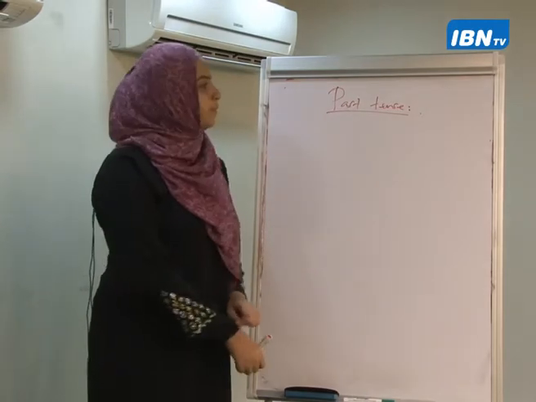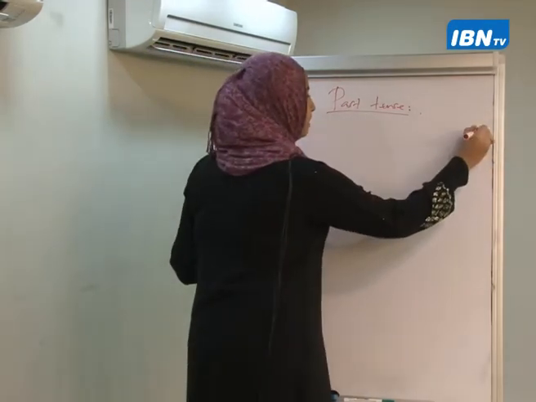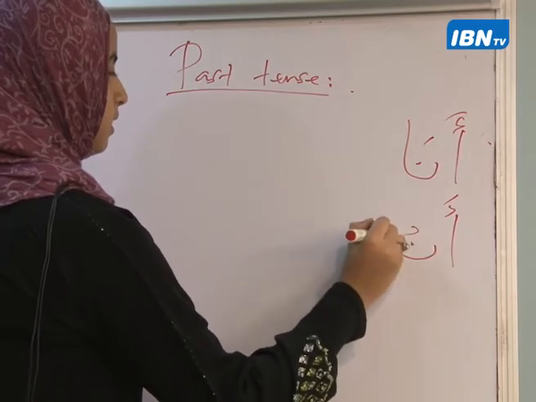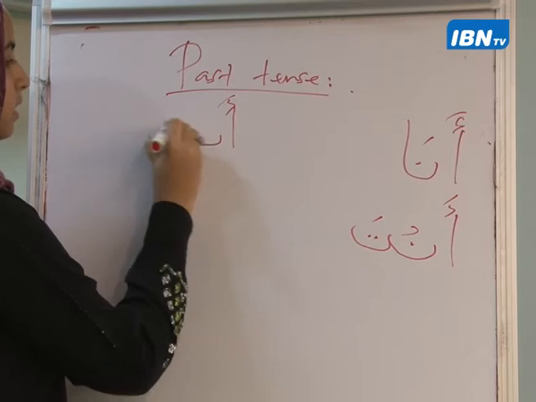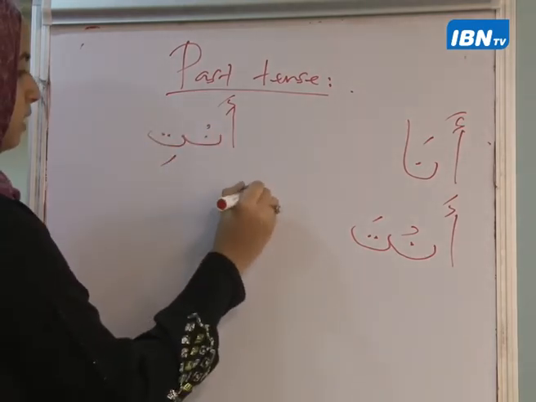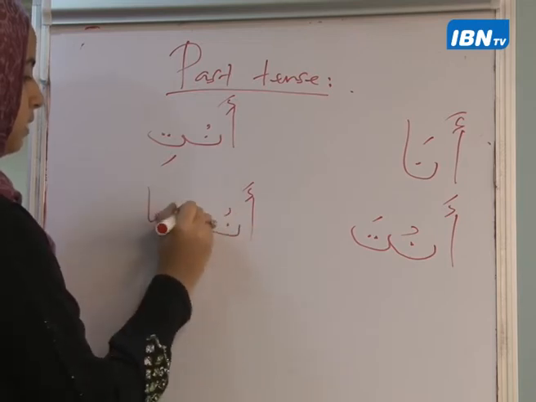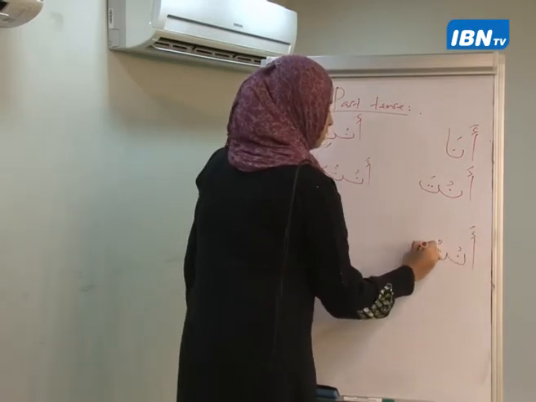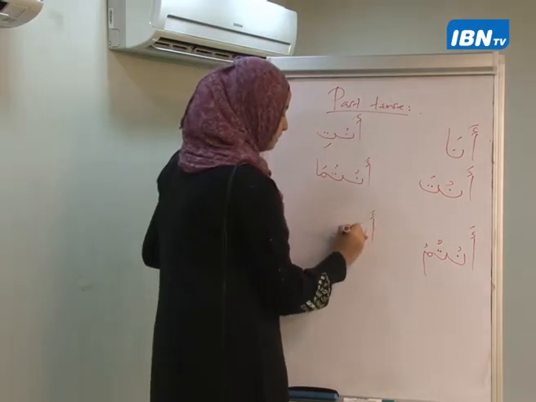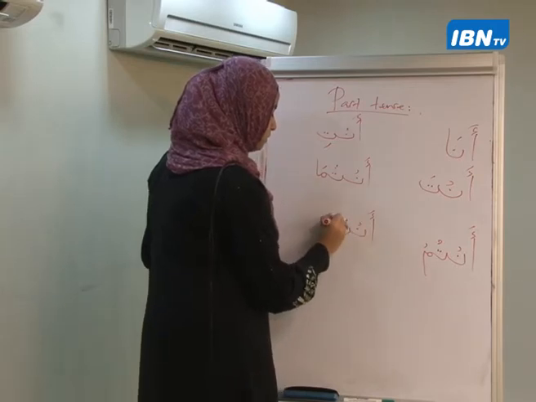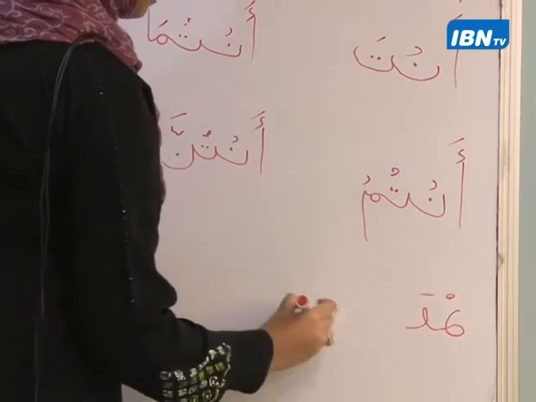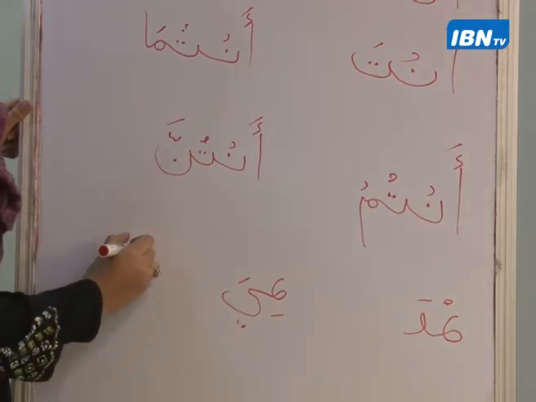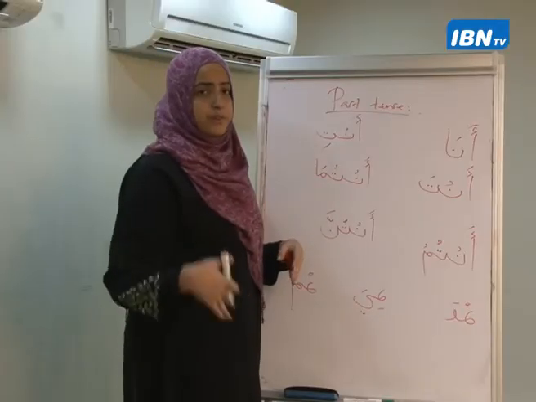So I have ana, anta, anti, antuma, antum, antunna, huwa, hiya, hum, hunna, and huma.